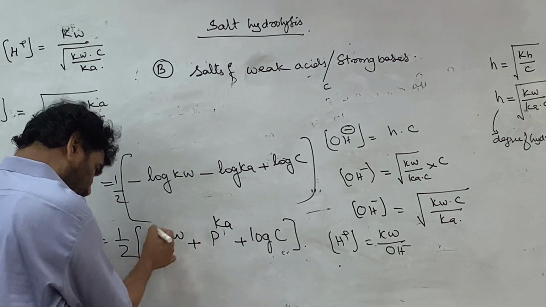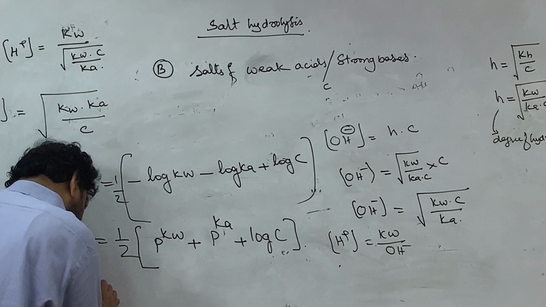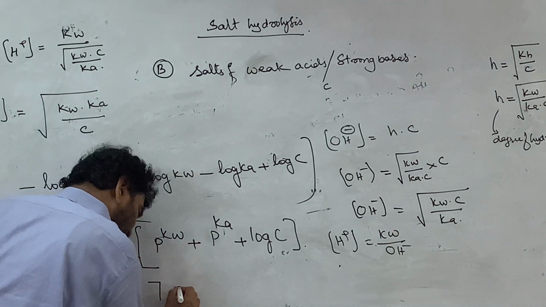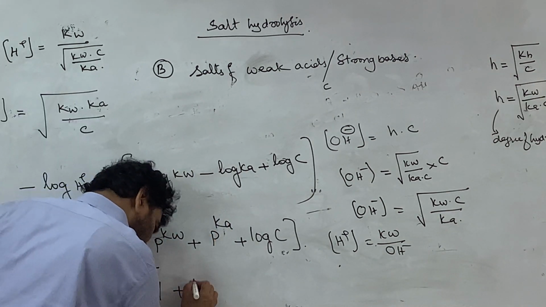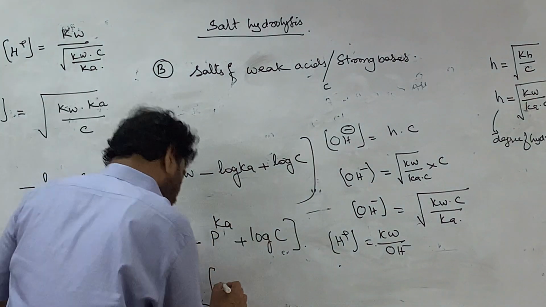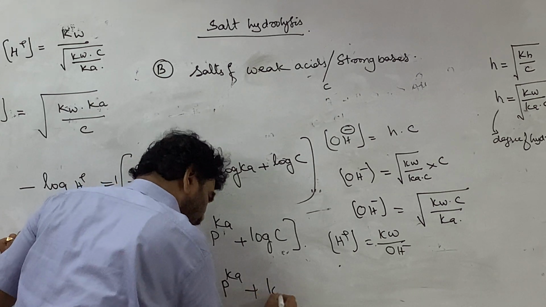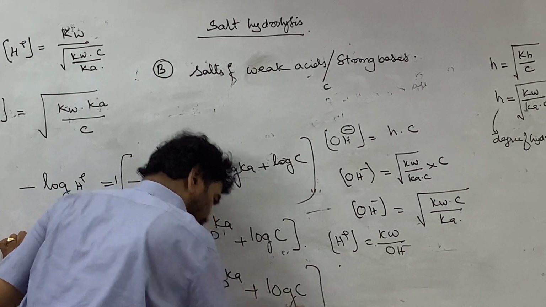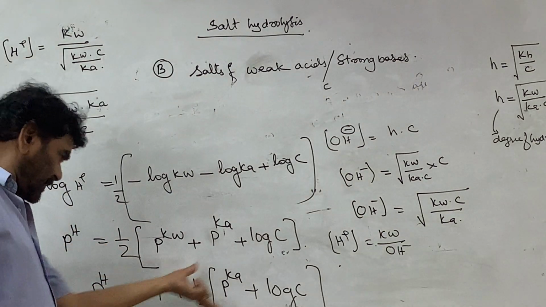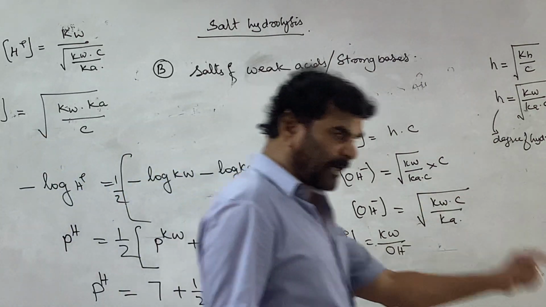But pKw is 14, and 14 by 2 is 7, so we can write pH is equal to 7 plus half of pKa plus log C. This is the relation. Since something is added to 7, it will always be greater than 7.